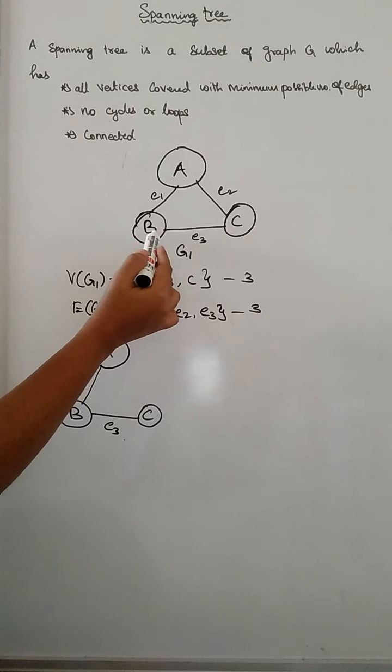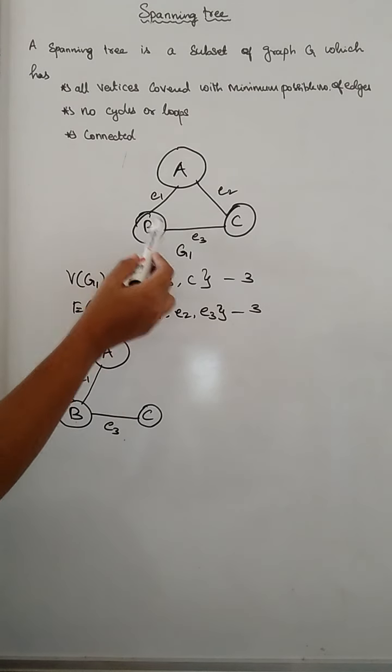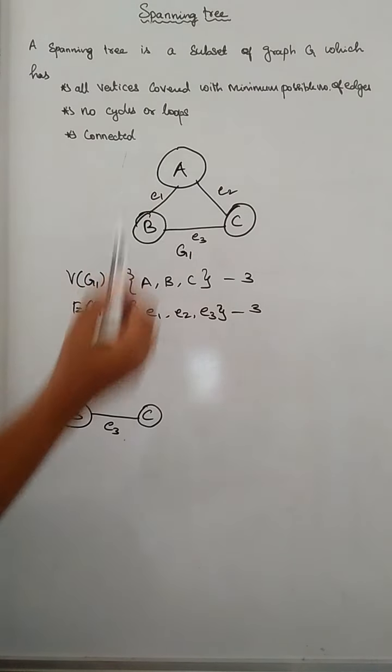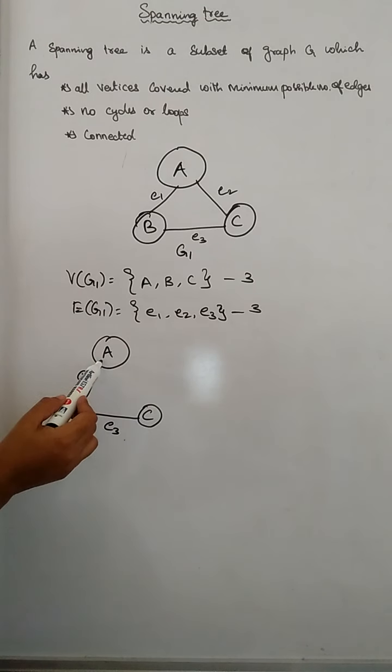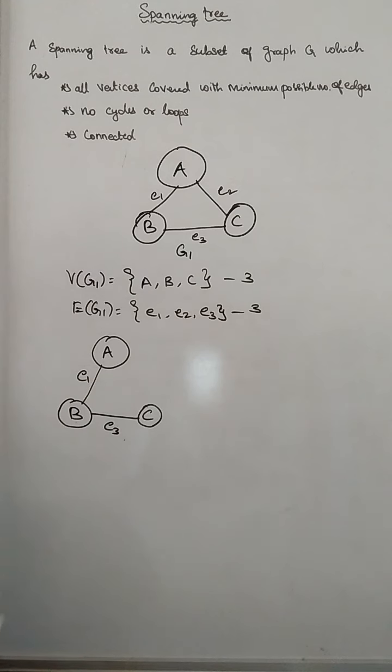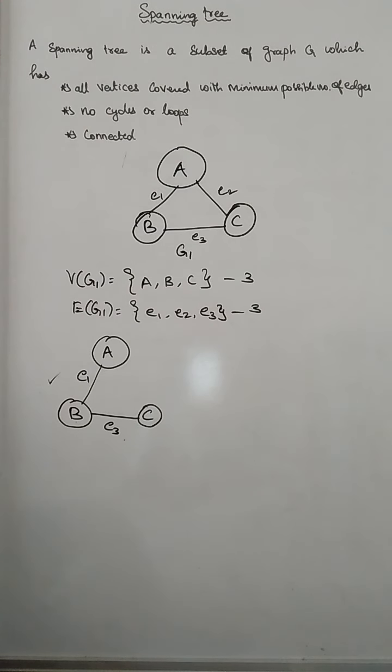When comparing to the original graph, the subset is having only 2 edges, whereas the original graph is having 3 edges. But still the subset is a connected graph because from this vertex we can reach B as well as we can reach C also. Okay, and it has no cycles or loops. It covered all the vertices with minimum number of edges, so we can say this is a spanning tree.